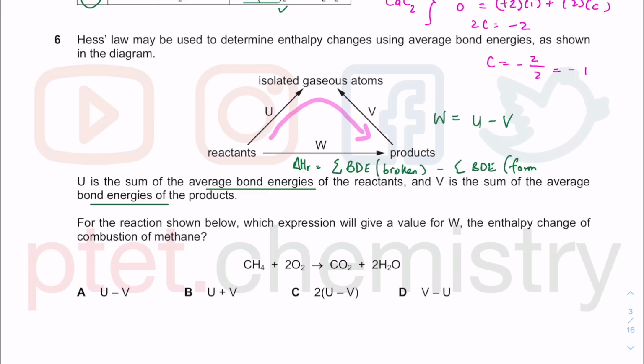So I've talked about broken there, but that is essentially the bond dissociation energy of the reactants. Basically what you need to break, and that is the sum of the bond dissociation energy for whatever you need to form, which is the product side. So there is the broken minus the formed thing, that is the bond dissociation energy of the reactants minus the bond dissociation energy of the products there.